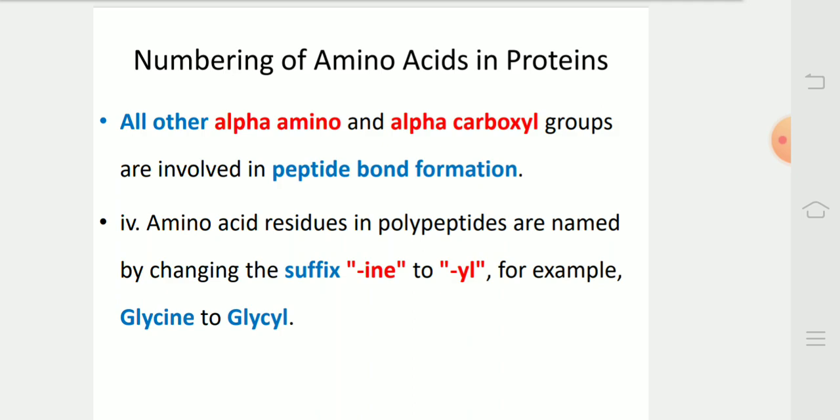Amino acid residues in polypeptides are named by changing the suffix -ine to -yl. For example, glycine to glycyl.